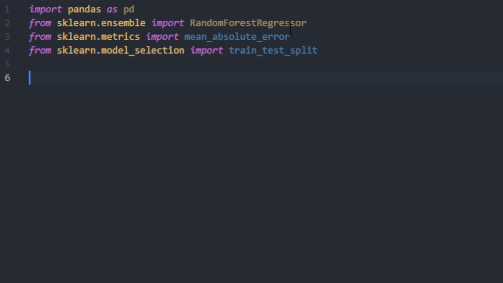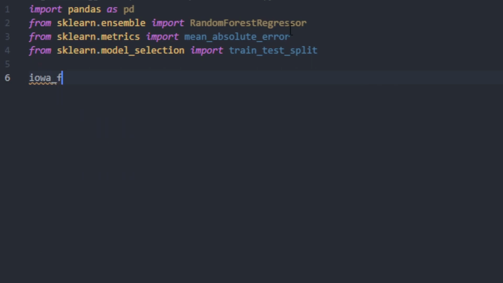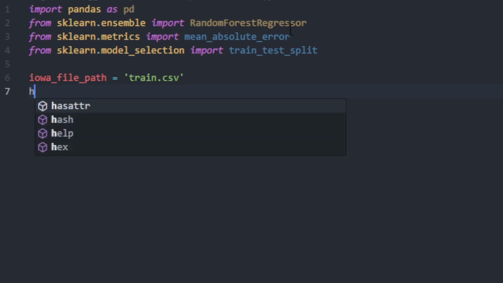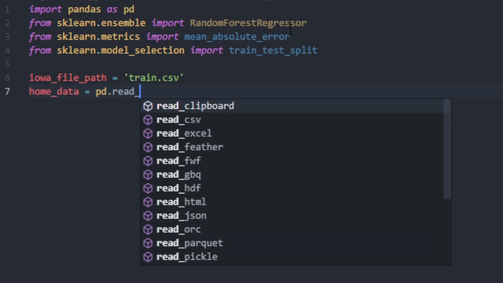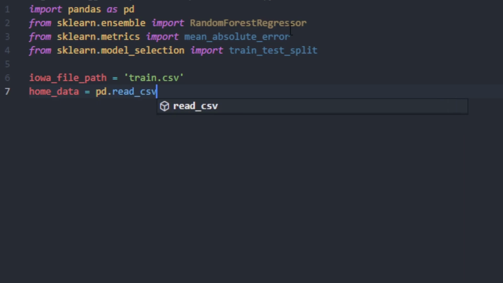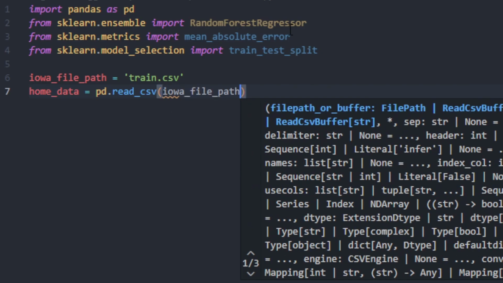We first go in here and we store the file path into a variable. You don't have to. I just think it's a good practice. And I have it stored in the same folder as train.csv. Next, I have to create a data frame object. So we're going to go home_data is equal to pandas.read_csv, and then of course the parameter we're going to store as the Iowa file path.